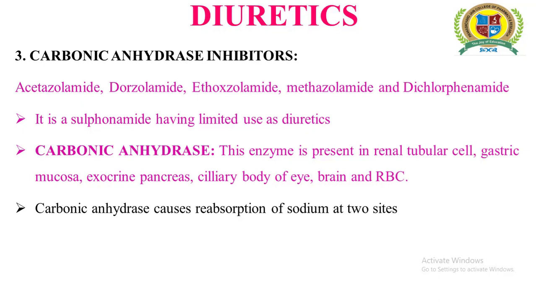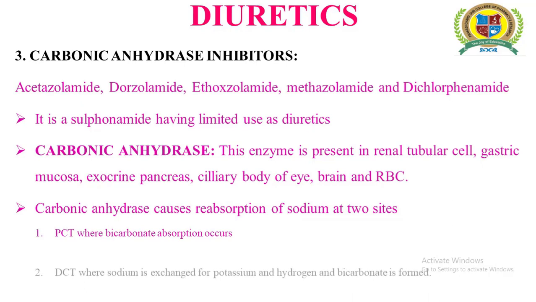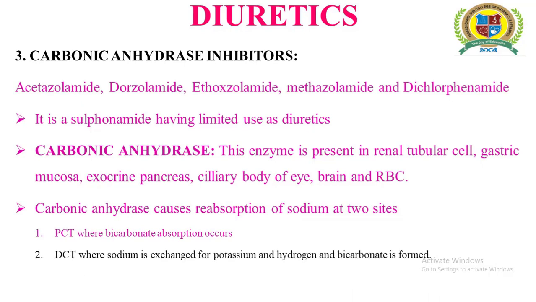carbonic anhydrase causes the reabsorption of sodium at two sites. The very first site is the PCT, that is the proximal convoluted tubule, where the absorption of bicarbonate takes place, along with sodium. And the second one is the DCT, that is the distal convoluted tubule, where sodium is exchanged for potassium or hydrogen.